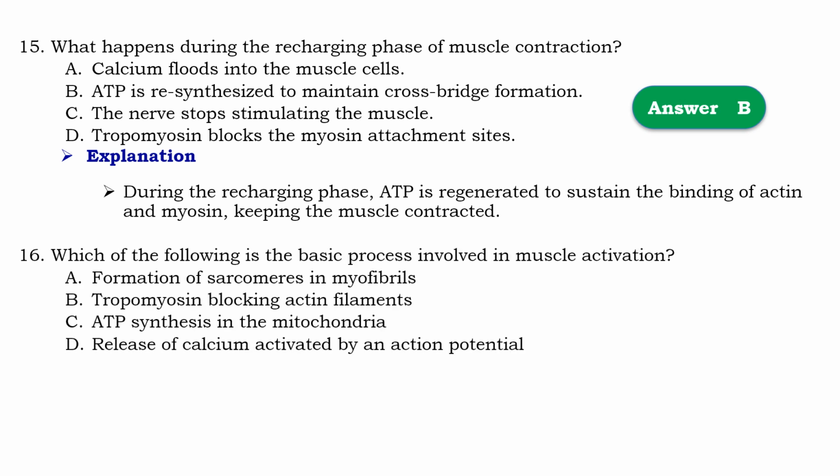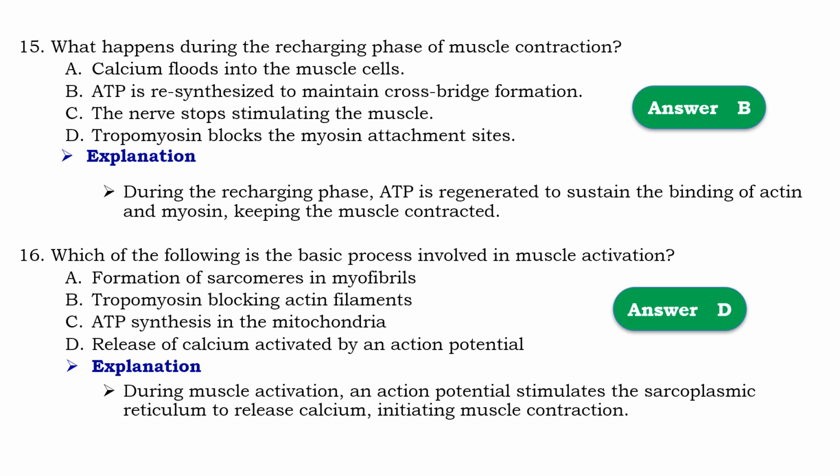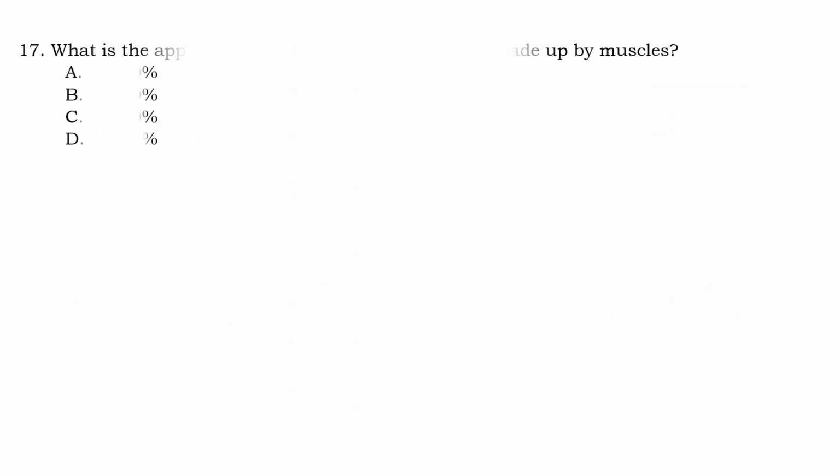Question number 60. Which of the following is the basic process involved in muscle activation? So that should be D, release of calcium activated by an action potential. Means that during muscle activation, an action potential stimulates the sarcoplasmic reticulum to release calcium, initiating muscle contractions.